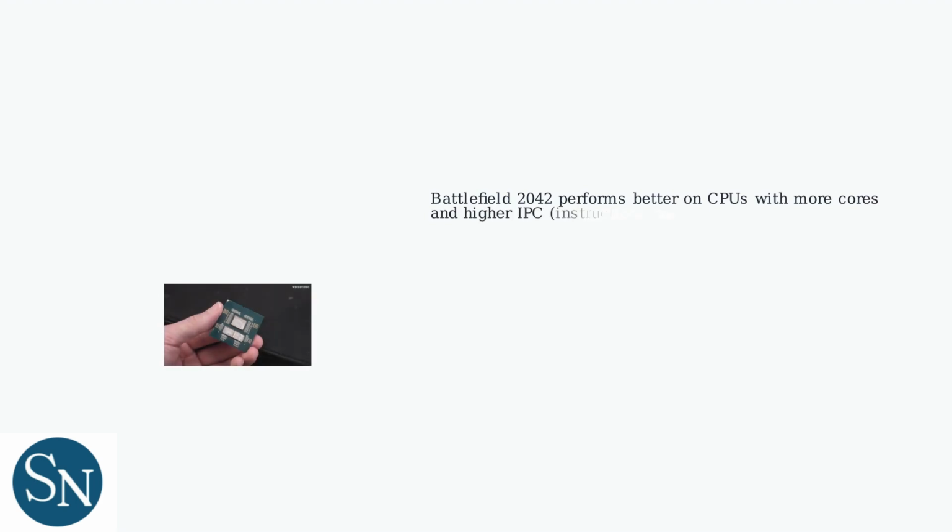The game performs better on CPUs with more cores and higher instructions per clock. Consider upgrading to AMD Ryzen 5000 or 7000 series or Intel 12th generation and newer CPUs. Faster RAM at 3200 MHz or higher reduces CPU wait times. An SSD also minimizes wait times and boosts performance. Upgrading hardware provides the most reliable long-term improvement.